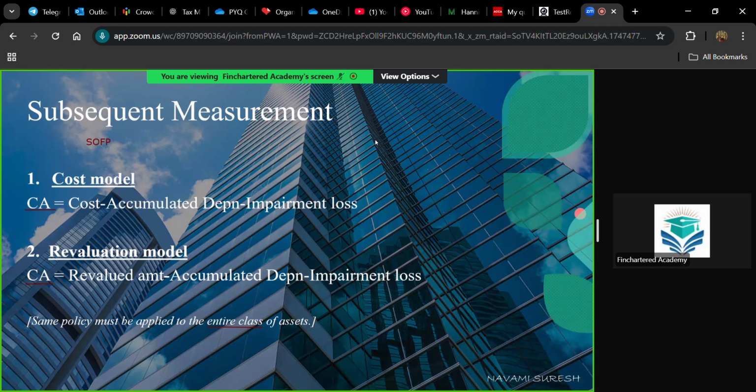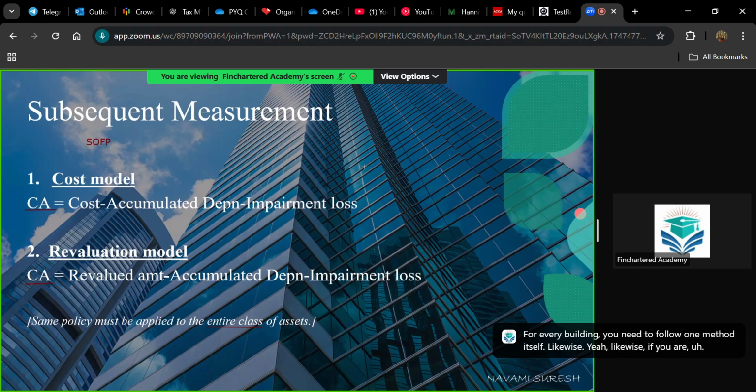Likewise, if you are following the revaluation model for machineries, then for every machinery in your company, you will be following the same model. For one machinery, you can't choose revaluation and for another choose the cost model. It is not possible. Okay, so that is mentioned here. For the entire class of assets, you need to follow the same policy. So these are the two models available for companies to value their non-current assets.